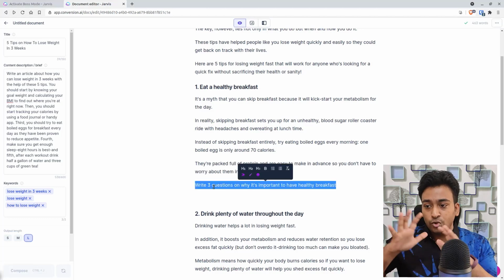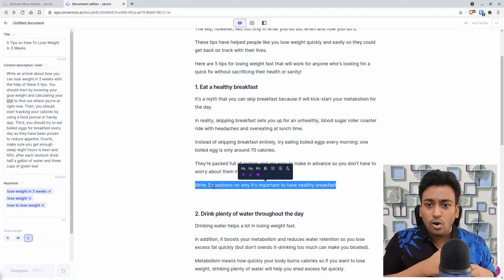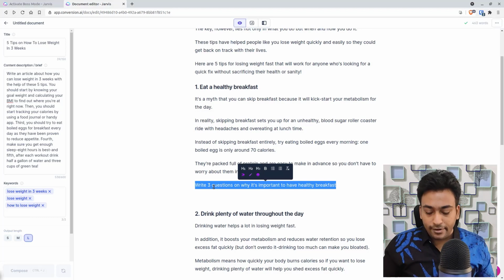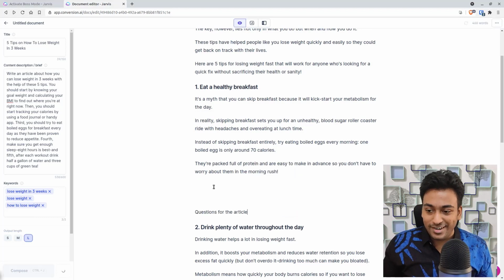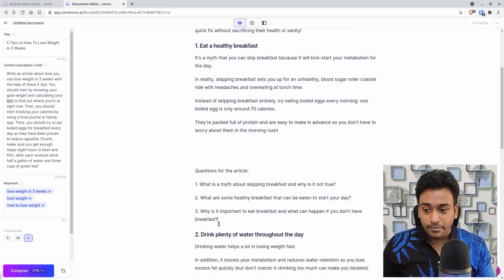And this time I don't want Jarvis to focus on exercise, sleeping, all the other stuff. I just want Jarvis to generate me questions on why it is important to have healthy breakfast. Let's see whether it can come up with this. Obviously I don't have any idea right now. You can see now it generated me 3 questions.